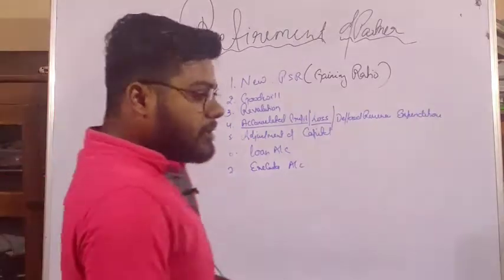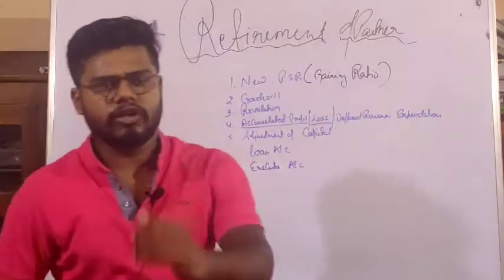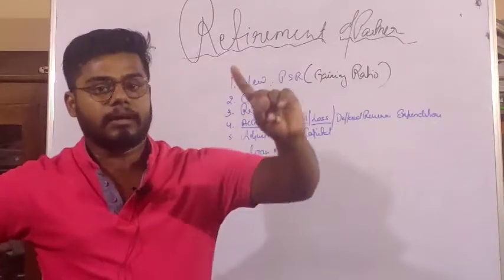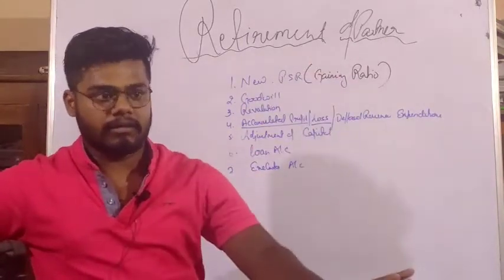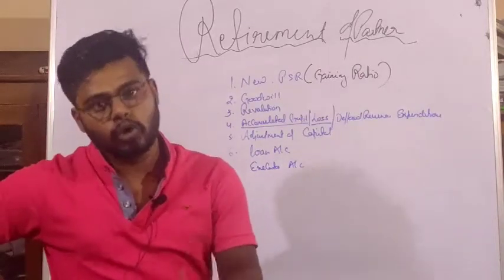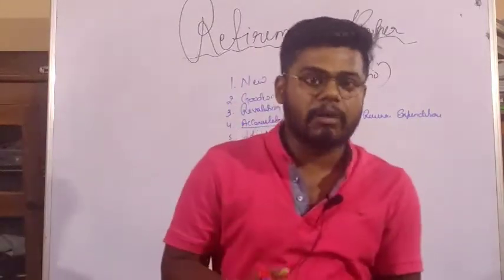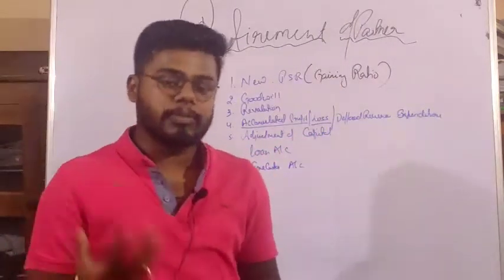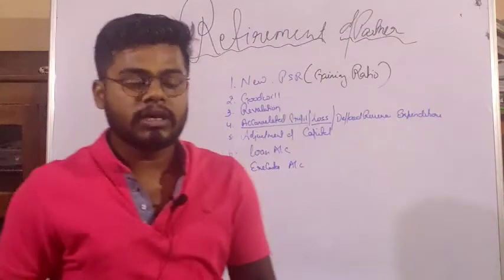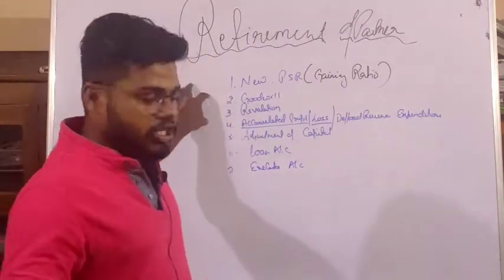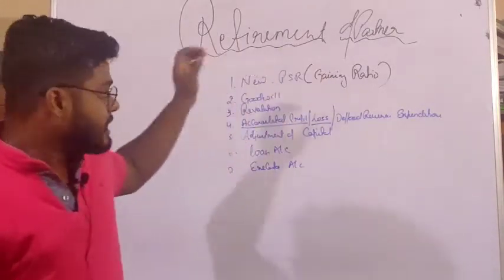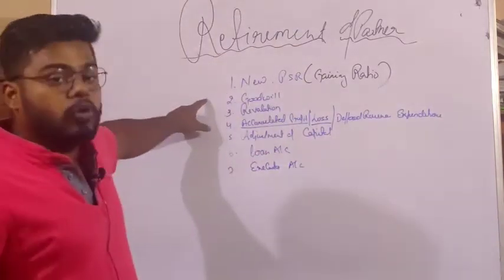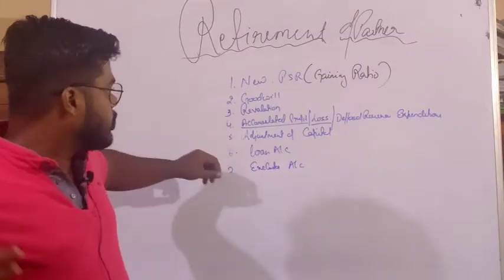Okay sir, in a similar way, we calculate goodwill also. Goodwill means the person who gains pays to the person who loses the profit. This is an extra amount given by the person who gains the profit to the person who loses the share. Right now, who is losing and who is gaining? Sir, A and B are gaining and C is losing, because C is no more a partner. Then who will give goodwill to whom? Sir, A and B will give goodwill to C.